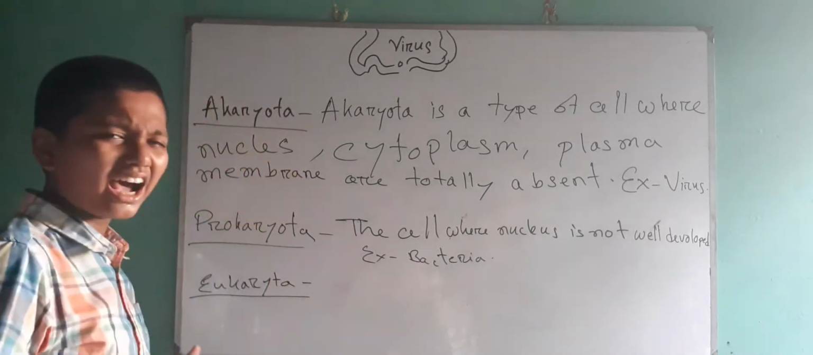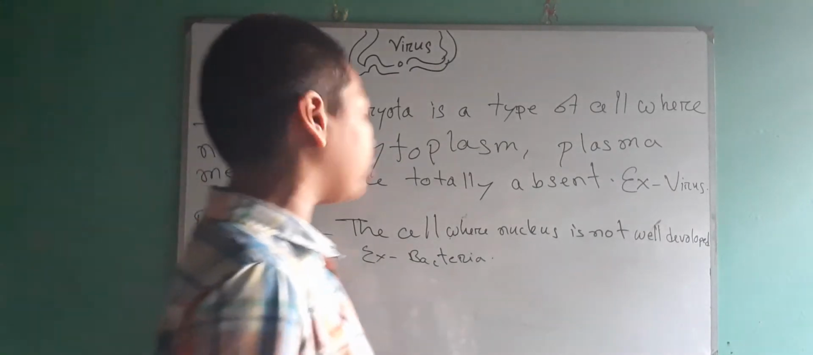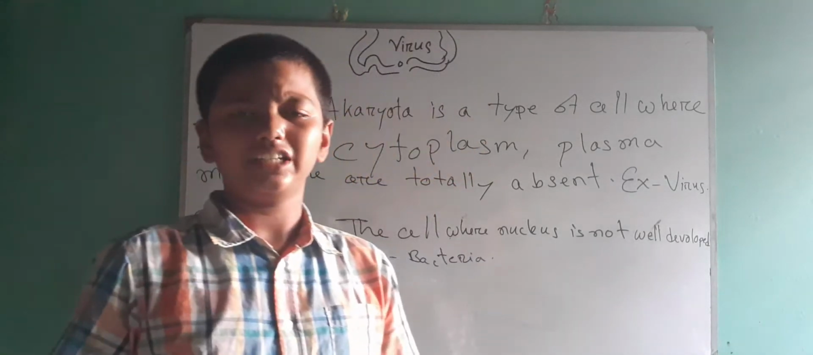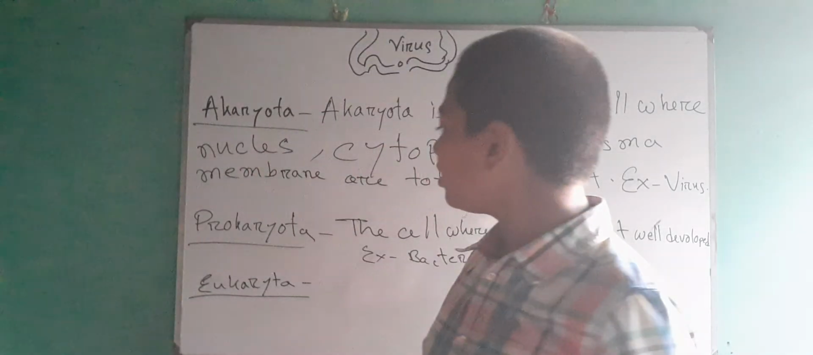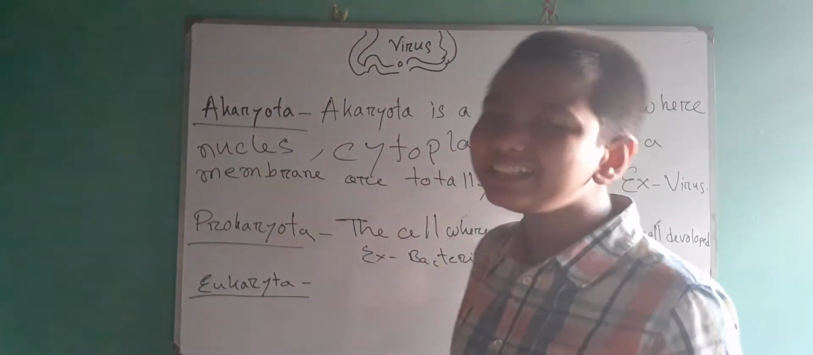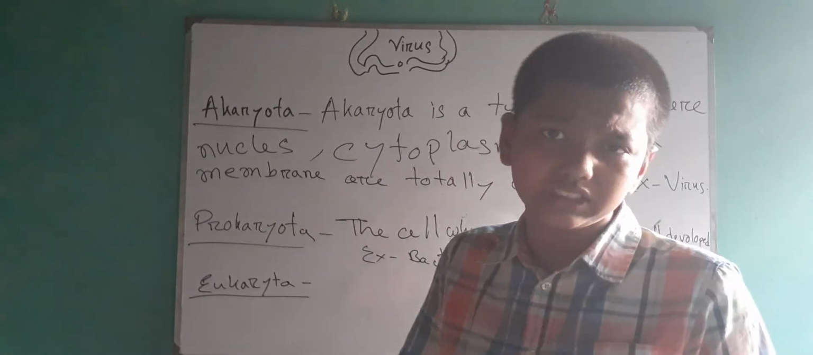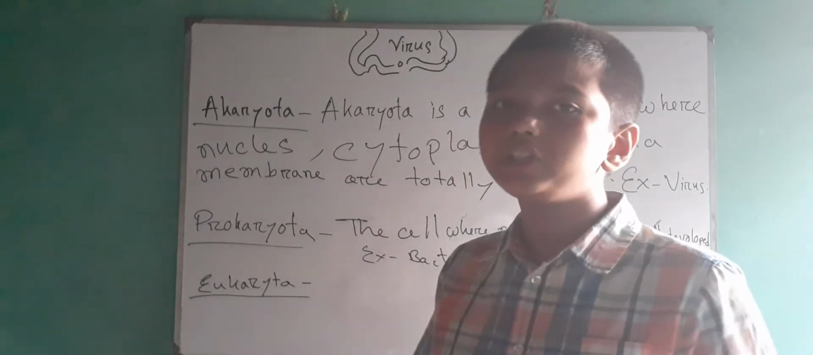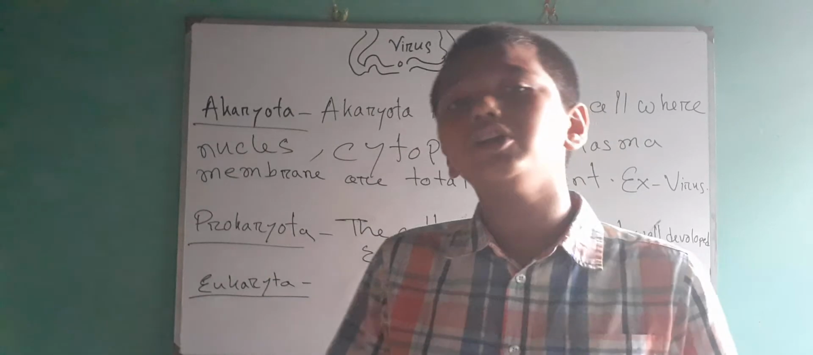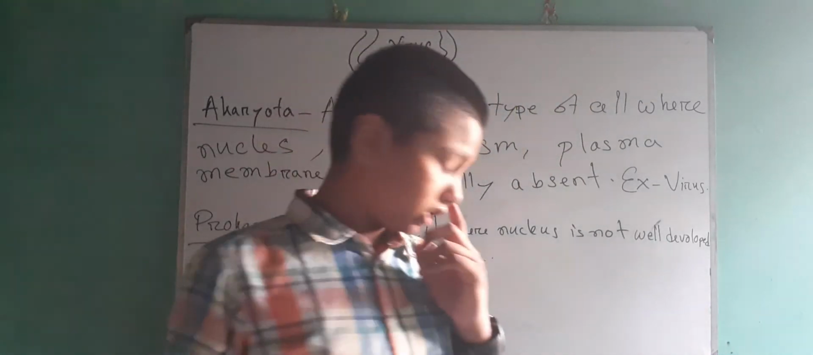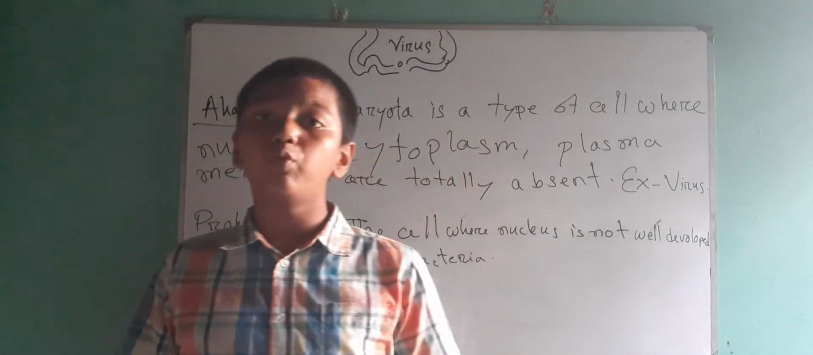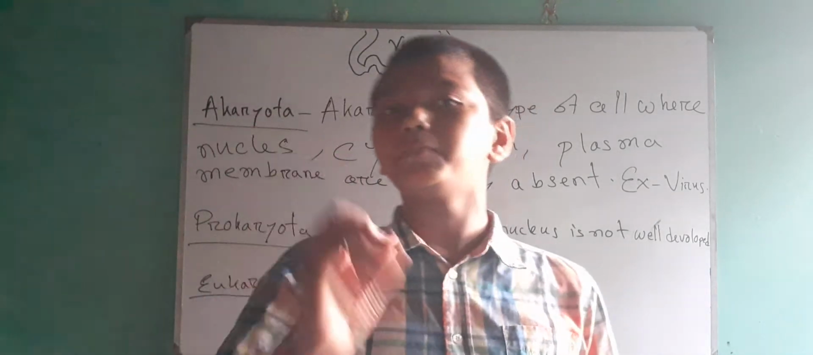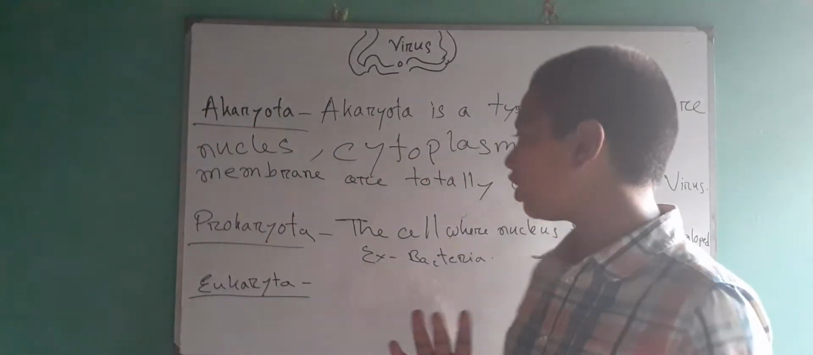This is such a hard word. Akaryota, Prokaryota, Eukaryota. It's such a hard word. Okay, so you have to learn these kinds of words. You have to know our cell as well, as I will make a video named cell. So what is Eukaryota? The cells which have well developed nuclei and a nuclear membrane present. This I'll call Eukaryota.